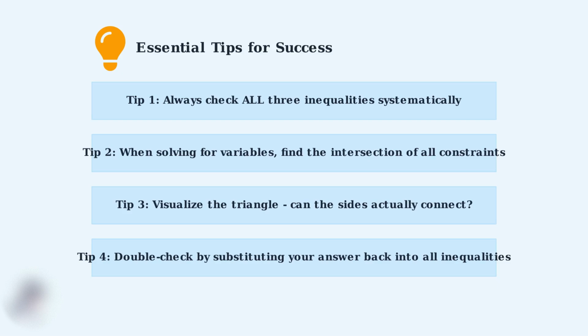Finally, always double-check your work by substituting your final answer back into all three original inequalities. This verification step catches calculation errors and ensures your solution is complete. Remember this quick verification checklist for every triangle inequality problem. Check all three conditions, verify your algebra, and always think geometrically about whether the triangle makes sense.